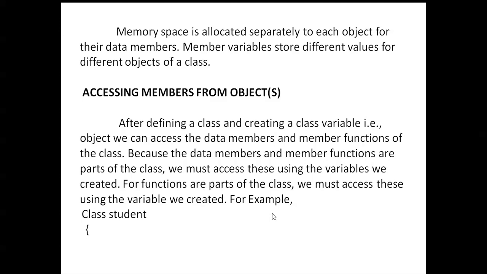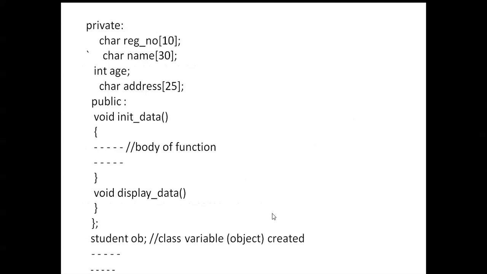For example, here the class name is student. Next is private, the private members; you can use the private keyword. Next, register number is character data type. Name is also character data type, age is integer data type, address is character data type. Next, public is the public access specifier, void init data. Here is the body of the function, and here display data displays the information.